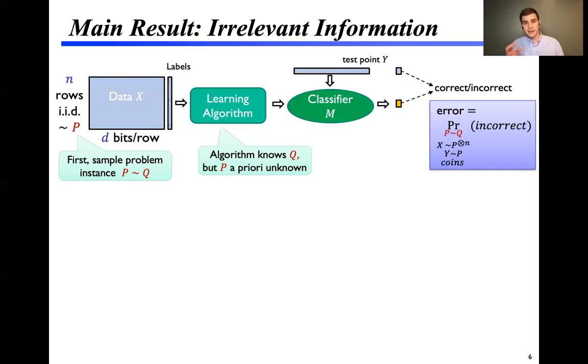I should point out that now that we've introduced this prior, there is a well-defined Bayes optimal classifier that minimizes this misclassification error. This Bayes optimal classifier necessarily exposes a lot of information about the training data, and we show that anything close to it also must.